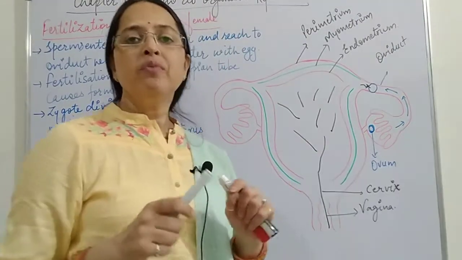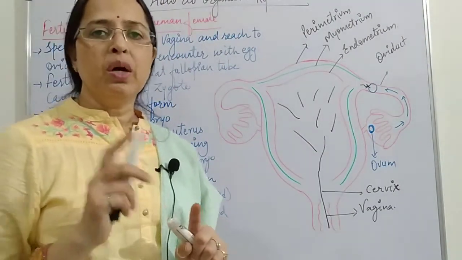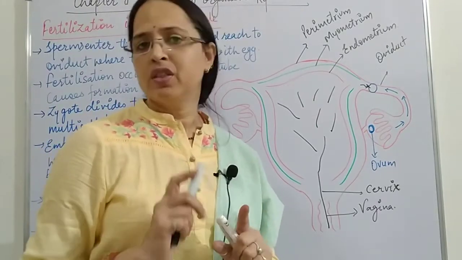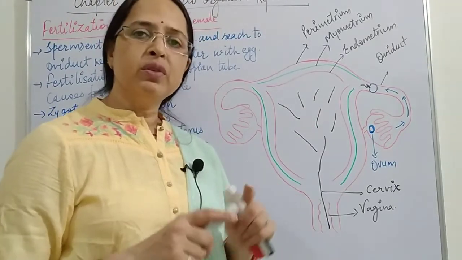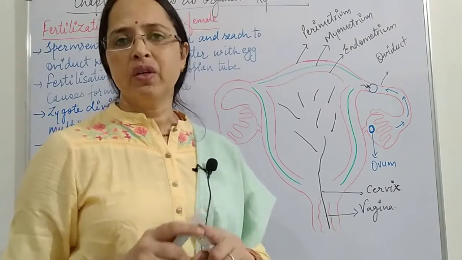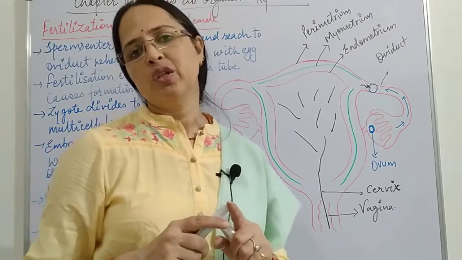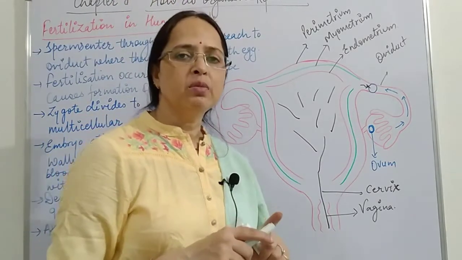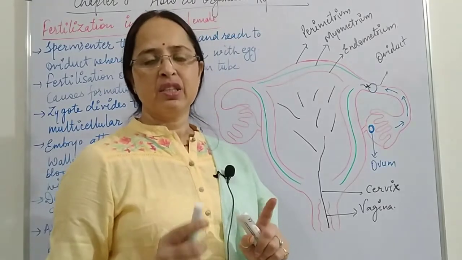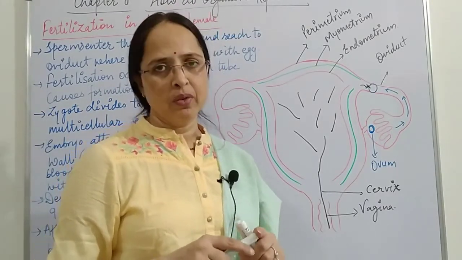The ovum is fertilized by only one sperm, on a first come first basis. The sperm which reaches the ovum first is the only one able to fertilize it, and the other sperms which are attached won't get entry into the ovum.